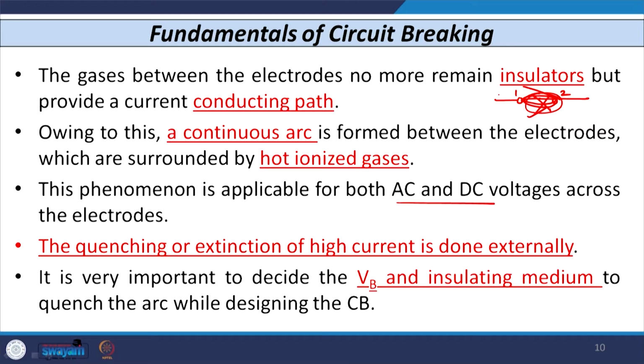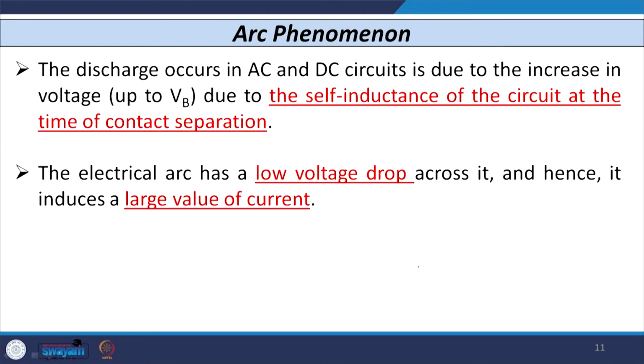So, it is very important to decide the breakdown voltage, that is VB, and what type of insulating medium you use to quench the arc. When you design the circuit breaker, you need to define these two things: the breakdown voltage of the breaker and what type of insulating medium you are going to use for a particular circuit breaker. So, with this background, let us see what is the arc phenomenon or arcing phenomenon that occurs between the contacts of a circuit breaker or across the electrodes.